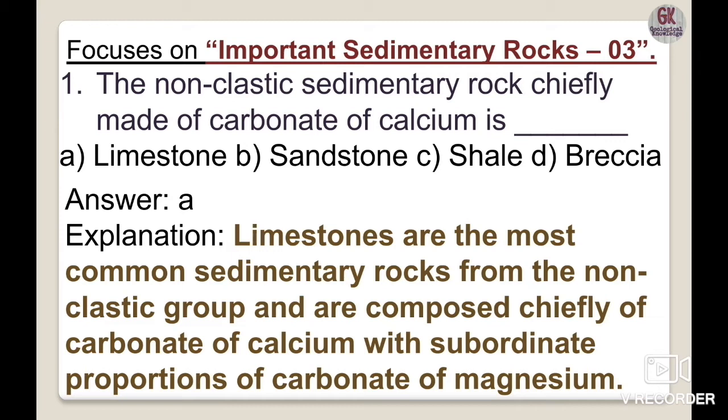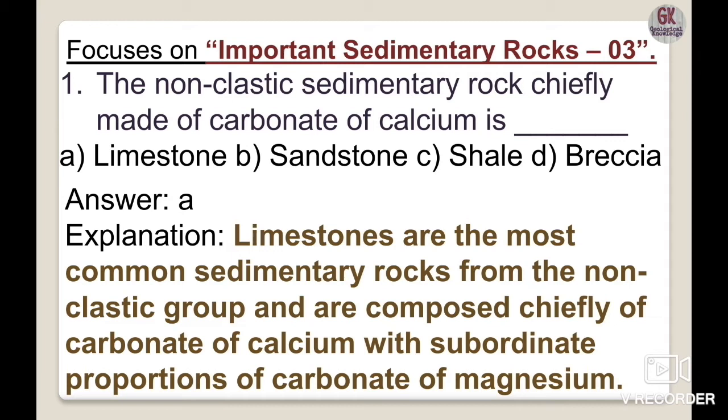The distinguishing properties of limestone are softness, fossil content, and effervescence. Effervescence means that when you put dilute HCl, hydrochloric acid, on limestone, you will see some bubbles oozing out from the rock. That is the effervescence property of limestone. These are very famous and peculiar methods by which you can identify limestone in the field. The same is given in the description.